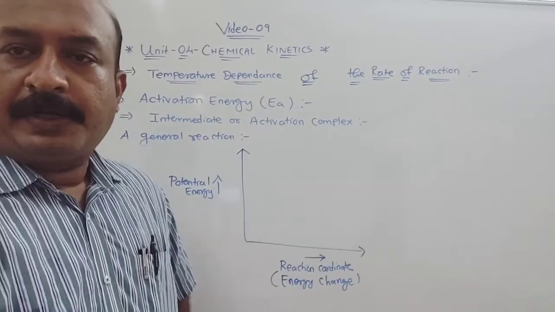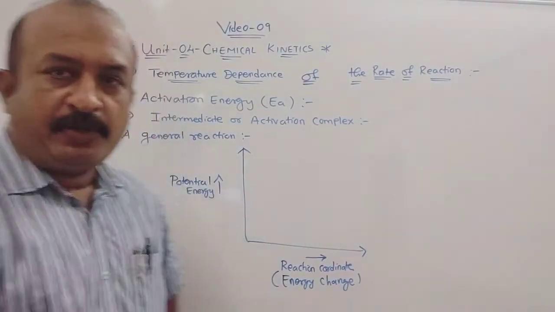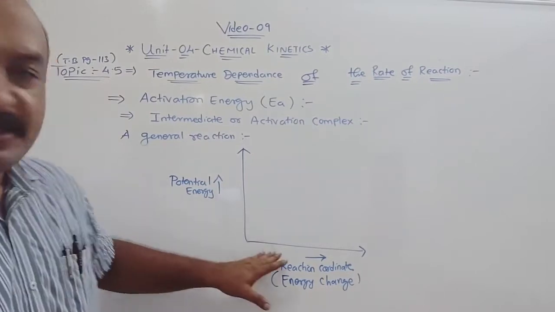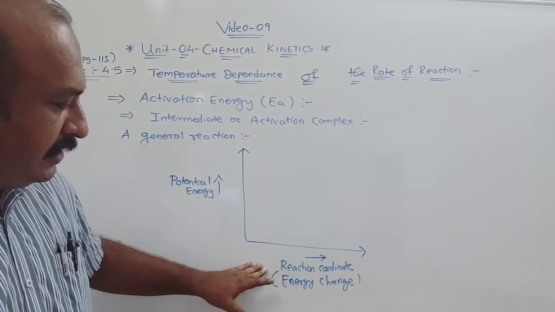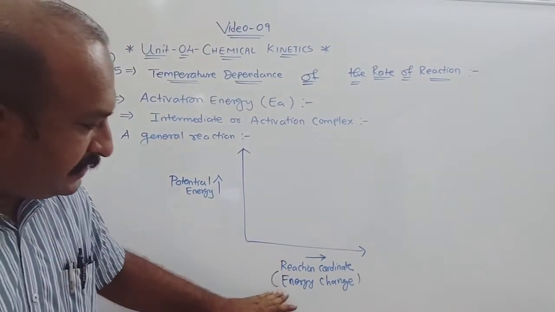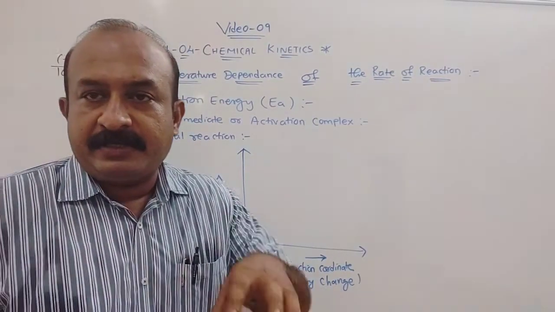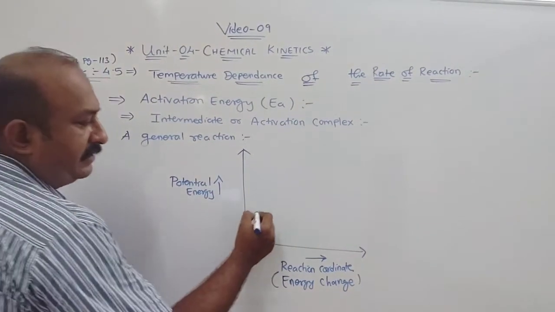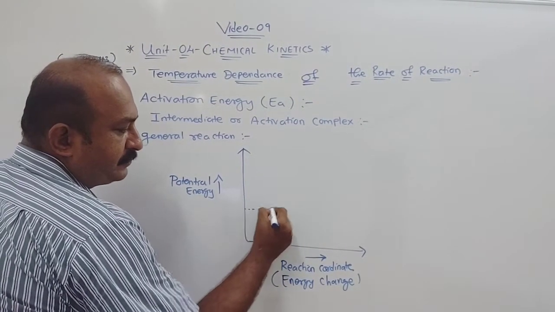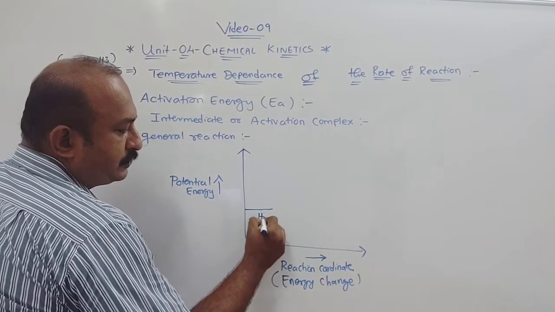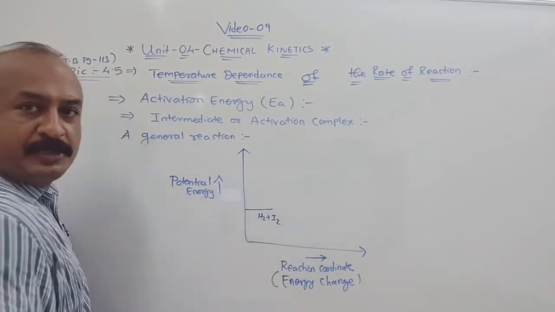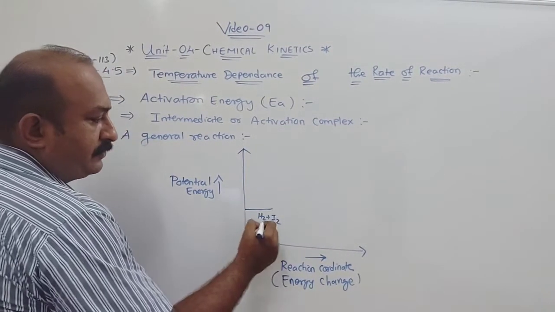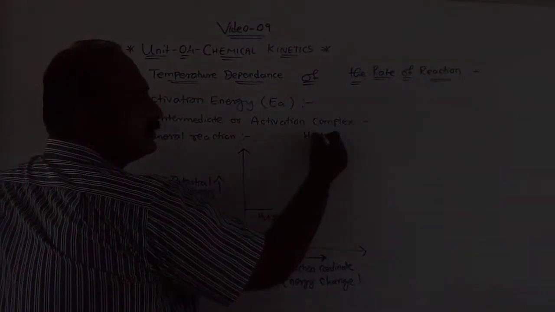Now when we draw a graph of potential energy against reaction coordinate, what is the reaction coordinate? It is nothing but the energy change when the reactant changes into product. So if I start a reaction from this point, this point is H2 plus I2. Understood? Suppose you don't understand, suppose I write a reaction, H2,